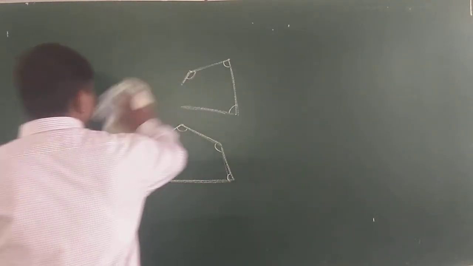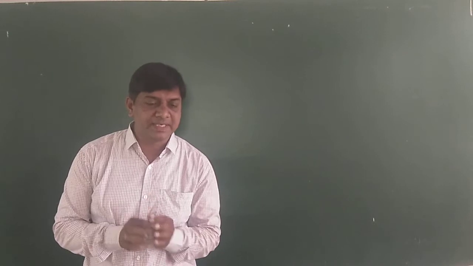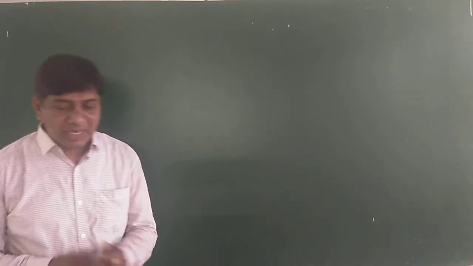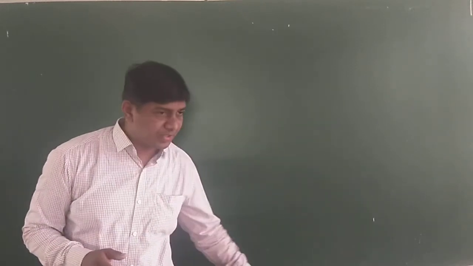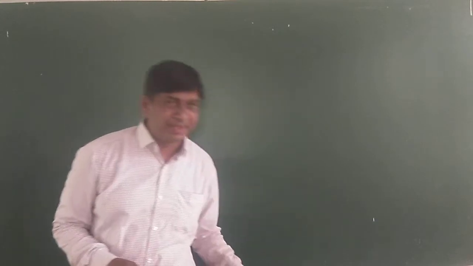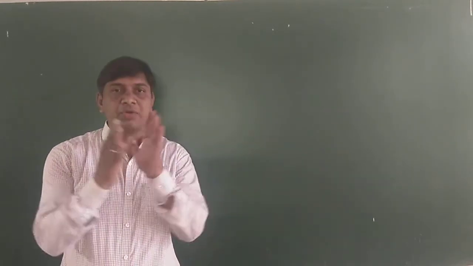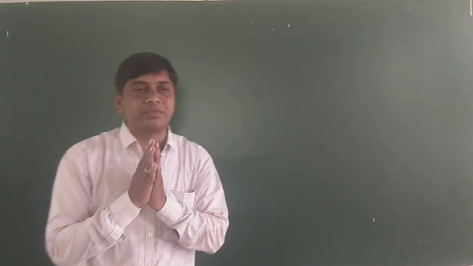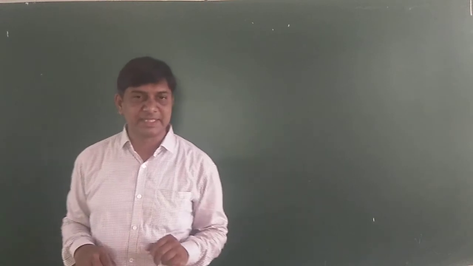Now, take any two figures. Suppose your mathematics textbook, take your two mathematics textbooks, your prescribed state board mathematics textbook, and observe. Do you find any change among those two mathematics textbooks? We don't find any changes in that book.